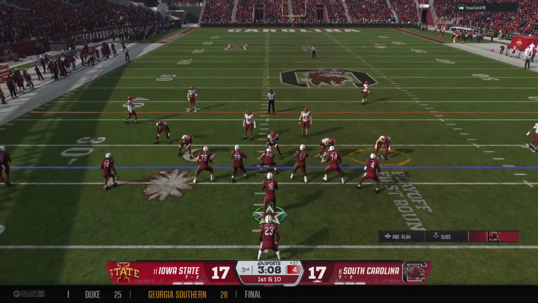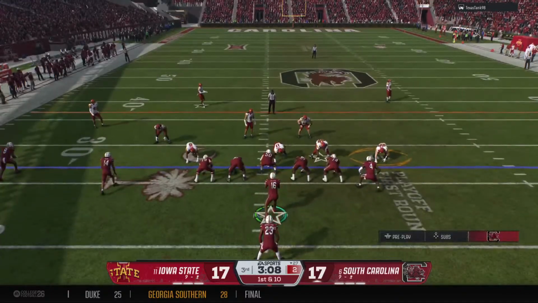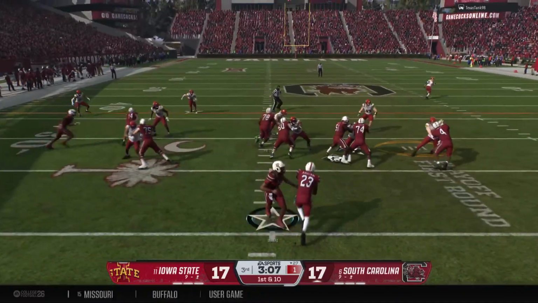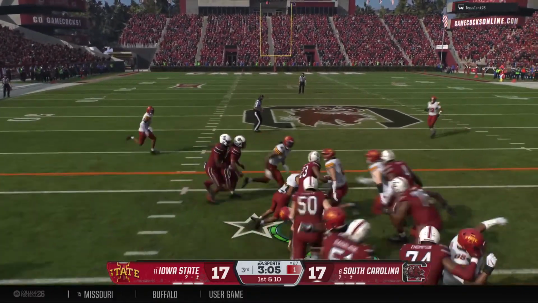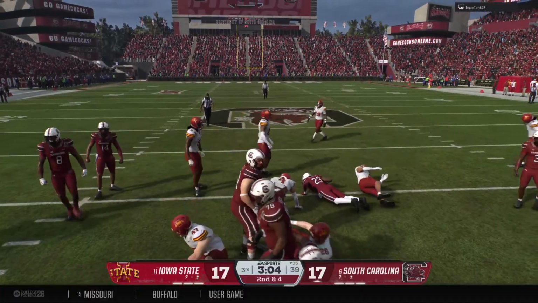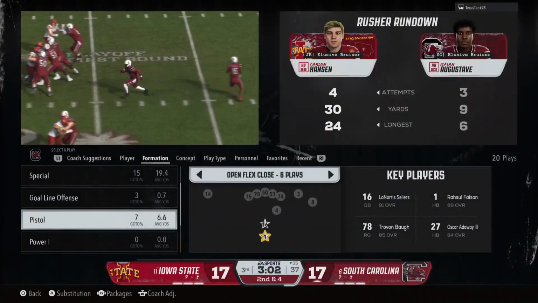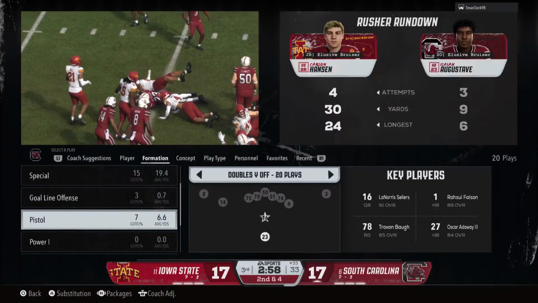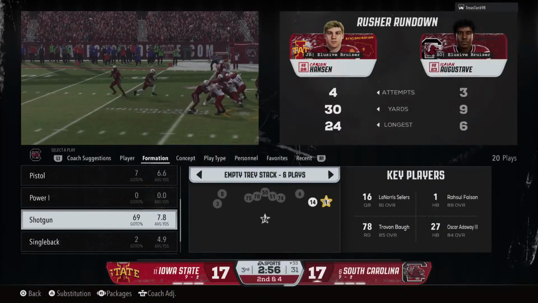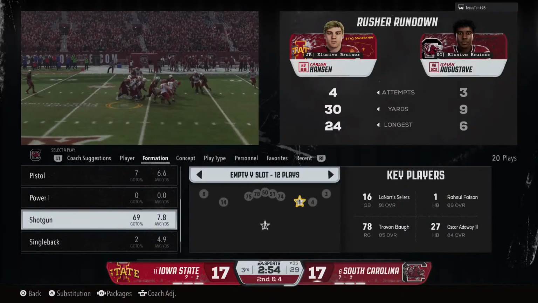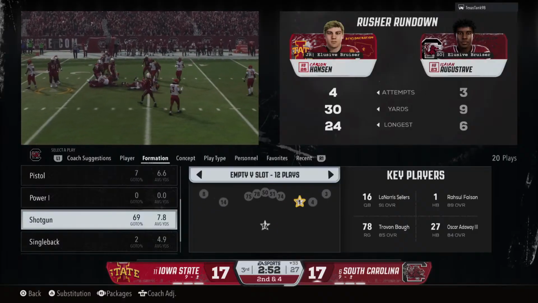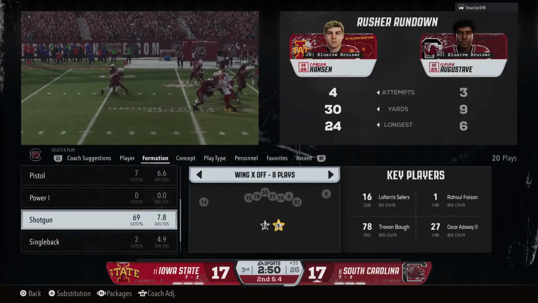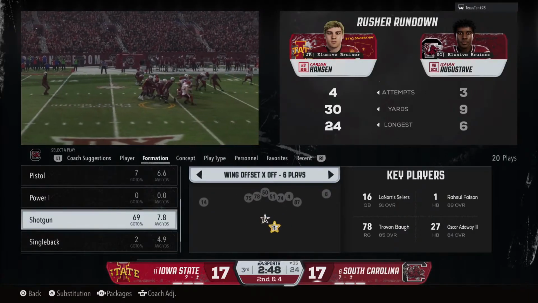Play of the drive now set up at the 27. And there's the handoff. And the run moves the ball up to the 33. What a great job to be able to establish some rhythm to an offense. When you can run the football like this, it just opens up the playbook. You can continue to run. You can go to play action. You really keep the defense on their heels when you can run the ball like this. Nice play.